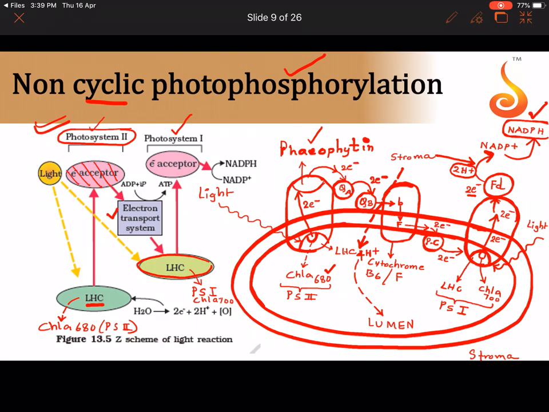And now let me write the full forms over here for you. So what is the full form of Q? Q is nothing but plastoquinone. So plastoquinone A and plastoquinone B. Then what is the full form of PC? PC means plastocyanin. Then what is the full form of FD? FD means ferredoxin.